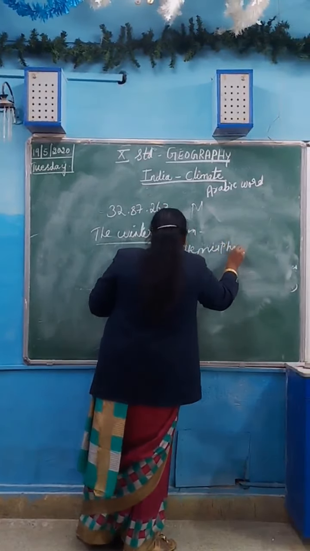So India gets oblique rays of the sun, hence the temperature and humidity are low and the sky is clear. It is cool in the north and warm in the south.